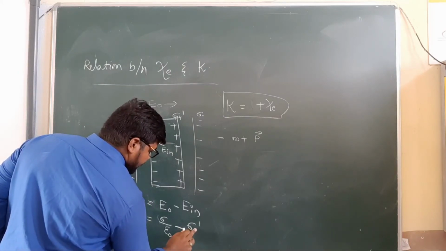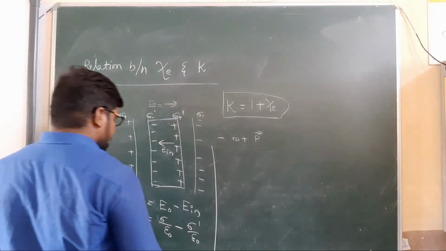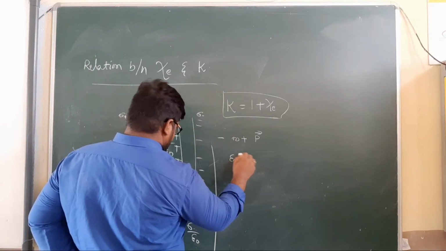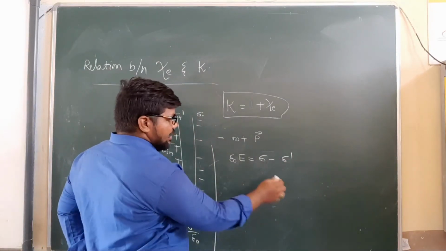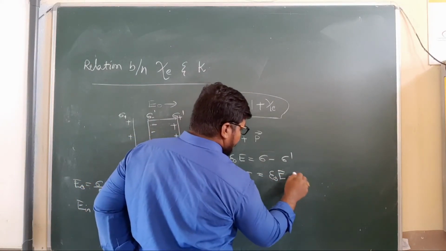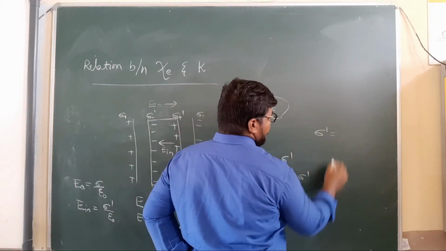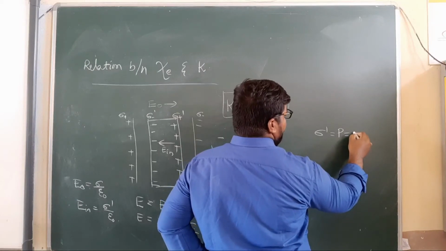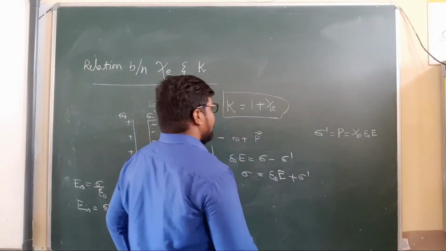So applying this, we get E is equal to sigma by epsilon naught minus sigma dash by epsilon naught. So epsilon naught E is equal to sigma minus sigma dash. Rearranging, sigma is equal to epsilon naught E plus sigma dash. Sigma dash is the polarization, and polarization is equal to what? Xi epsilon naught E.